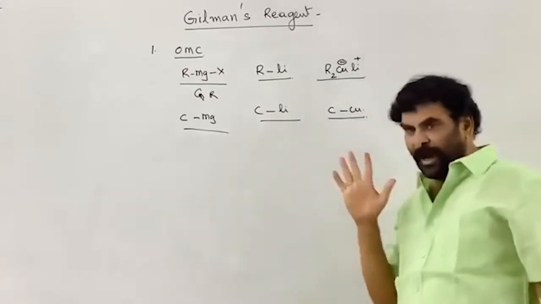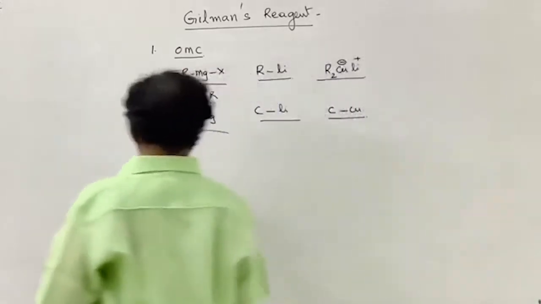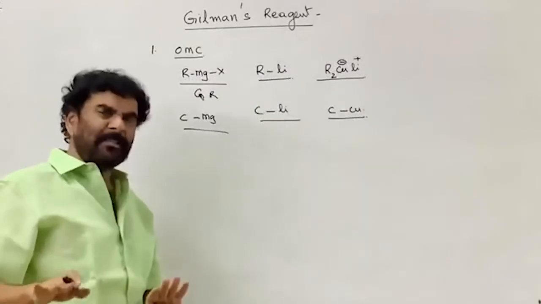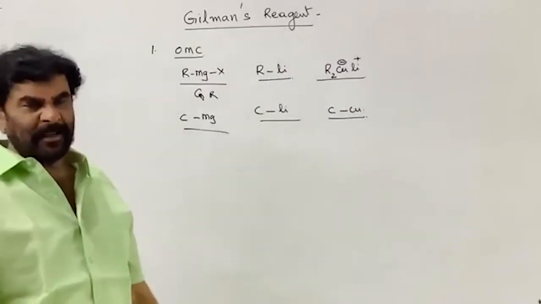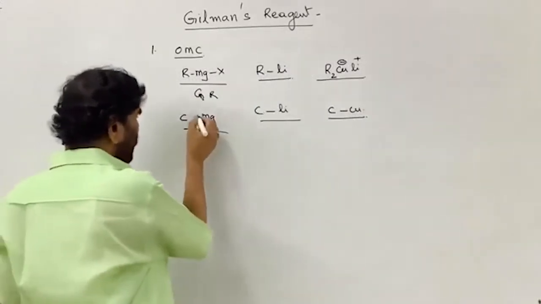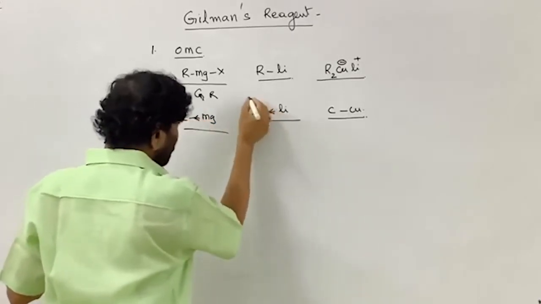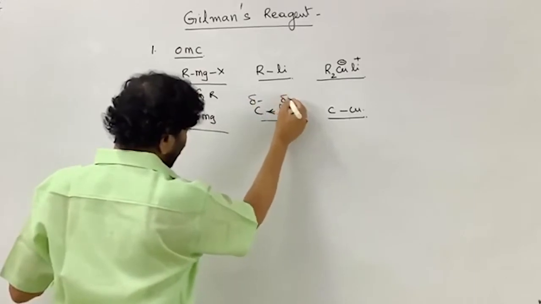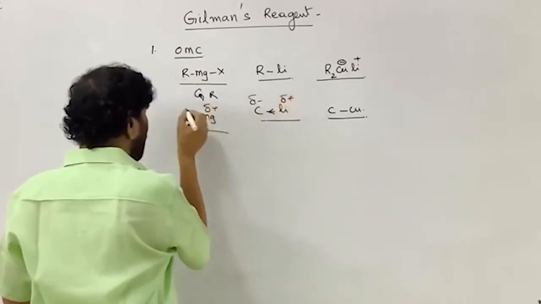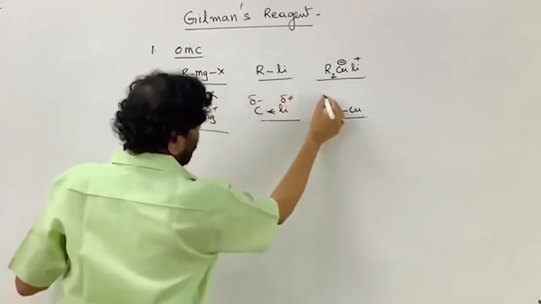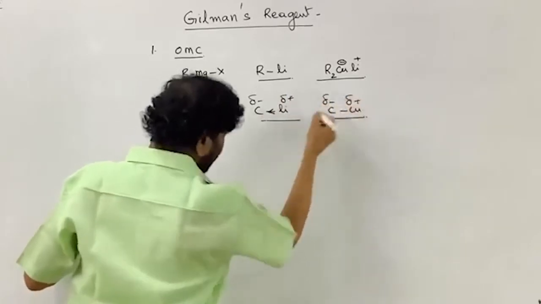In organometallic compounds, in the majority of cases, the metal-carbon bond is polarized towards the carbon. Therefore, this is partially negative charge and this is partially positive charge, so carbon has negative charge.